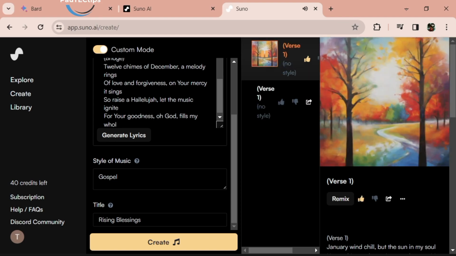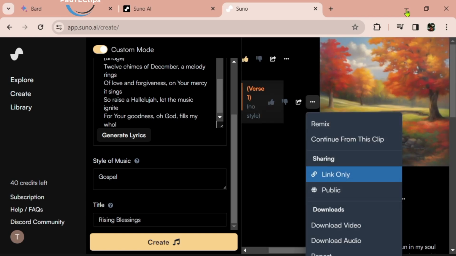Once we're done with this, you can go ahead and share the link with anybody. When they click on the link, they can listen to your song online, since it's being hosted. You can also download it to your device and listen to it or share it with people. I'm going to click on these three vertical dots and select download.